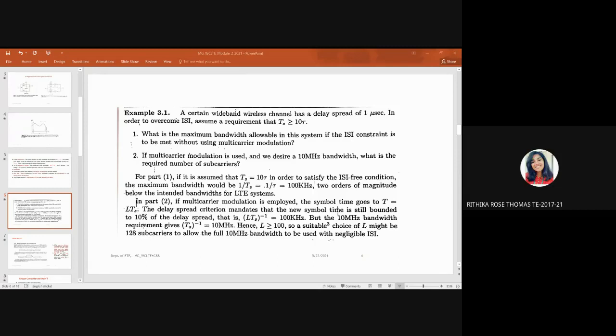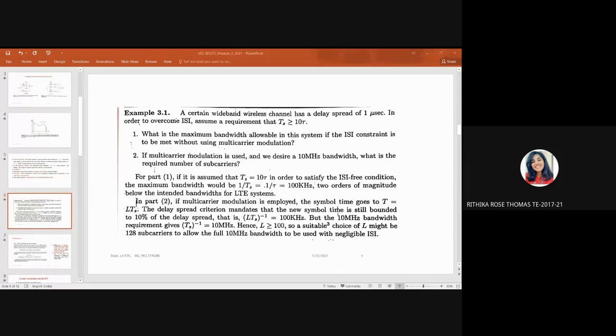For part 1, if it is assumed that Ts is equal to 10 tau, in order to satisfy the ISI-free condition, the maximum bandwidth would be 1 by Ts, which is 0.1 by tau, equal to 100 kHz, two orders of magnitude below the intended bandwidths for LTE systems. In part 2, if multi-carrier modulation is employed, the symbol time goes to T equal to L Ts.